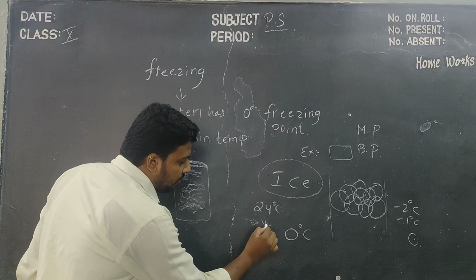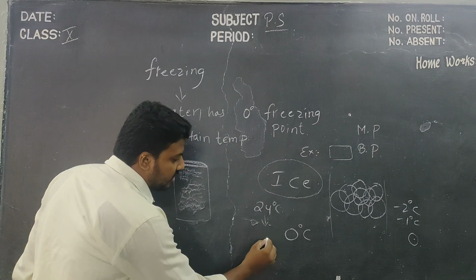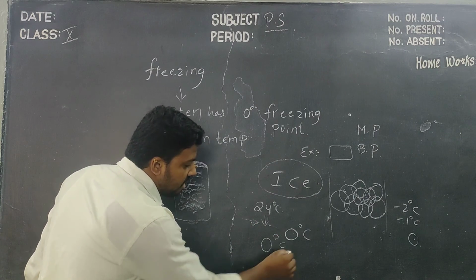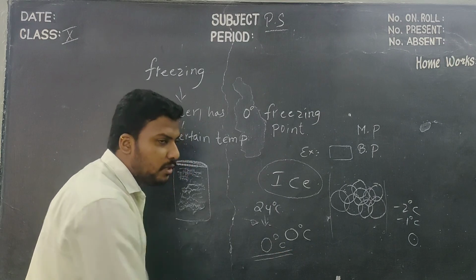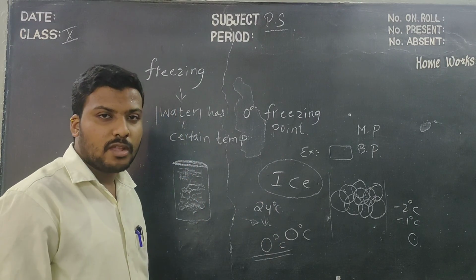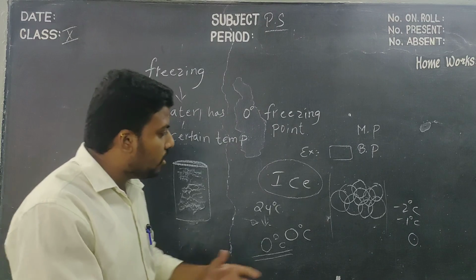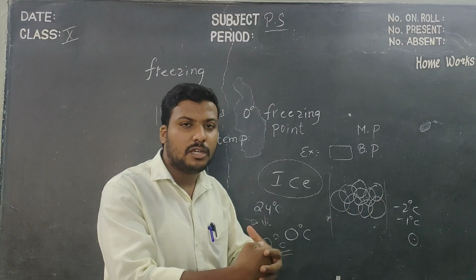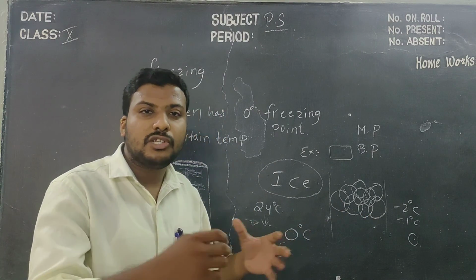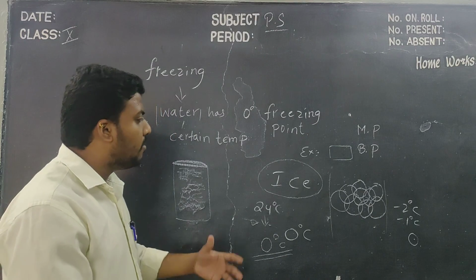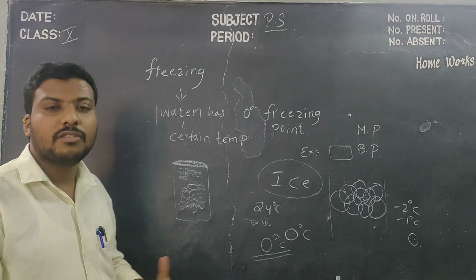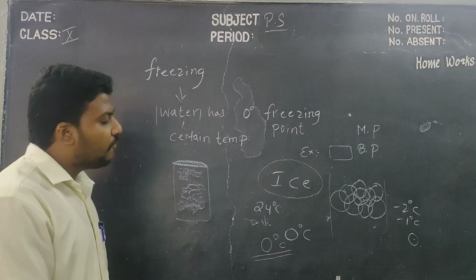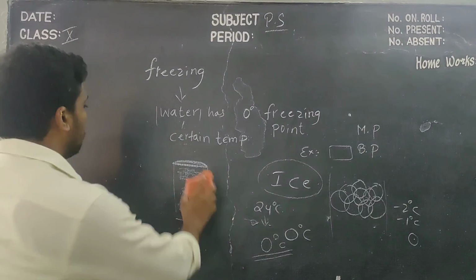But here, children, when we want to convert water, that is, liquid state to solid state, the internal temperature of the water should be decreased to 0 degrees Celsius. At 0 degrees Celsius only, freezing starts. Okay, children, all the molecules will come closer to each other and bond to each other. That forms a solid bond, nothing but ice, children. So the definition for freezing is